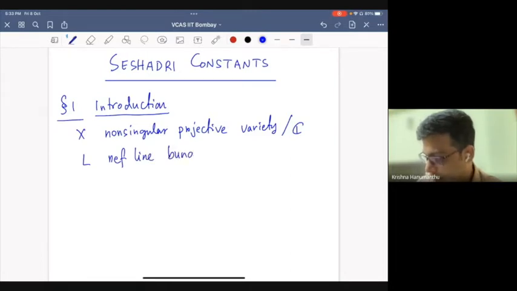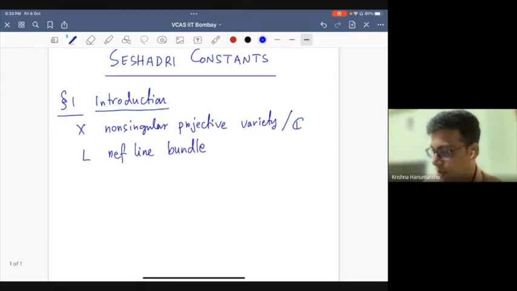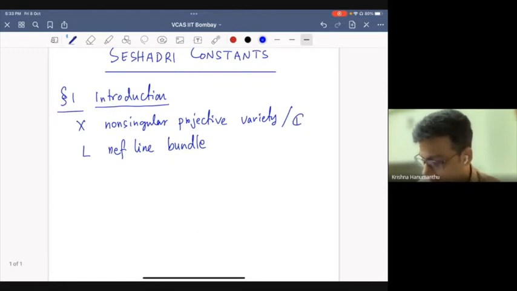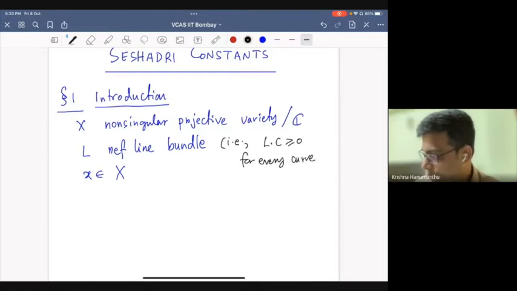But I don't want to keep saying this during the talk, so I'll just stick to complex numbers. If L is a nef line bundle, this simply means L dot C is greater than or equal to 0 for every curve C in X.